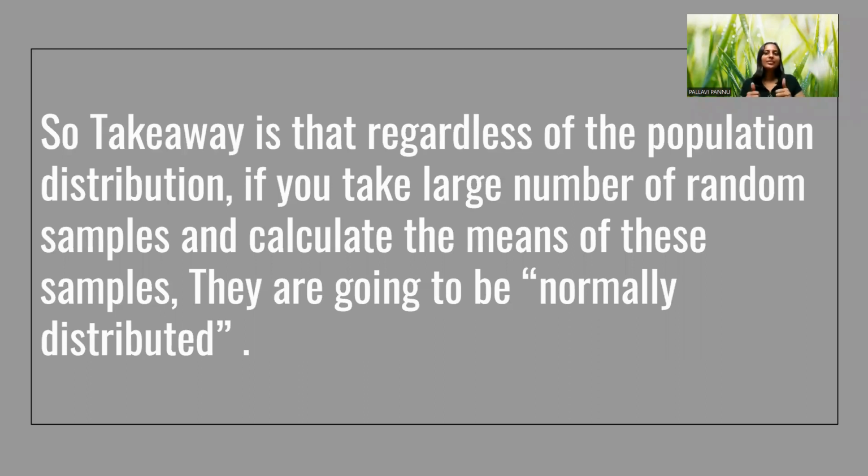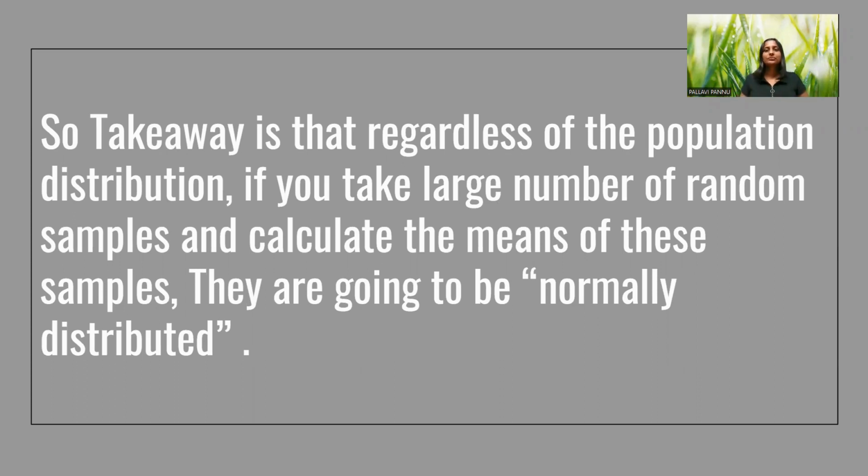So what's the takeaway from the central limit theorem? Regardless of your population distribution, it can be anything: uniform, binomial, exponential, or normal. If you take a large number of random samples and then calculate the mean of these samples, the means are going to be normally distributed.